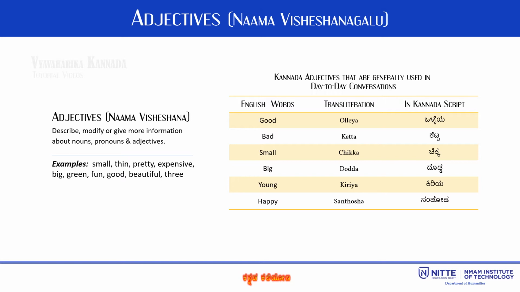Good boy stands for ಒಳ್ಳೆಯ ಹುಡುಗ. Small room means ಚಿಕ್ಕ ಕೋಣೆ. Young girl refers to ಕಿರಿಯ ಹುಡುಗಿ.